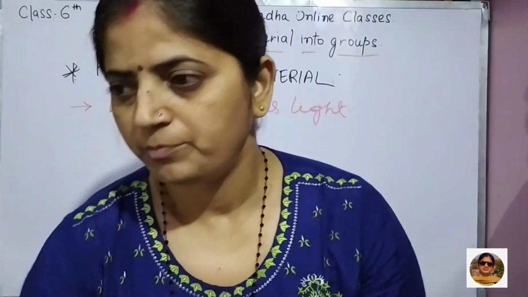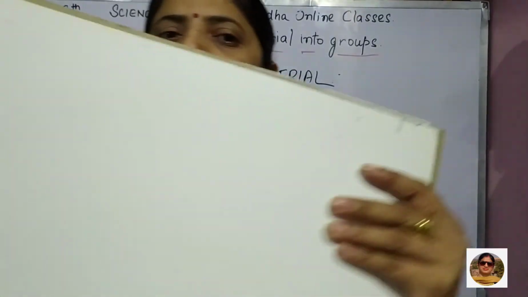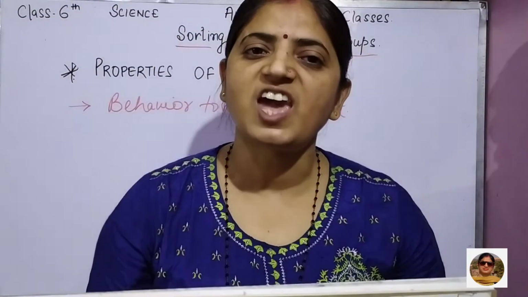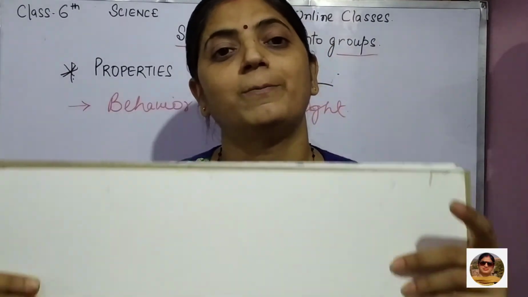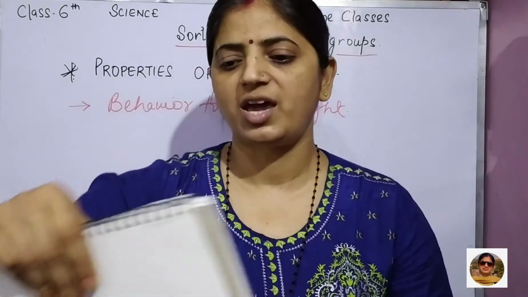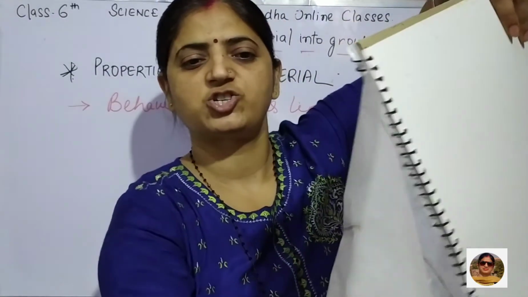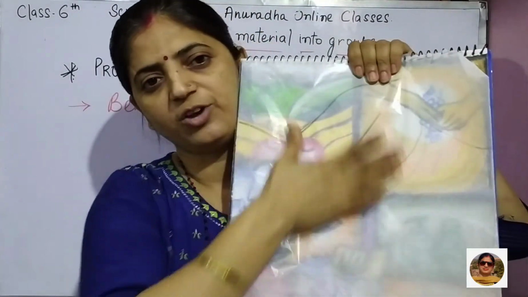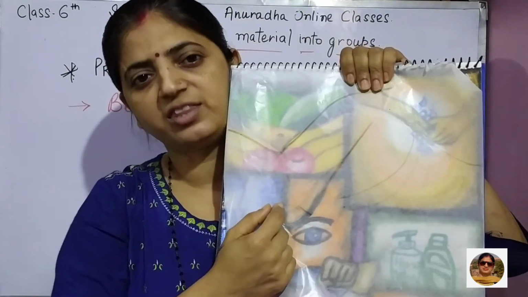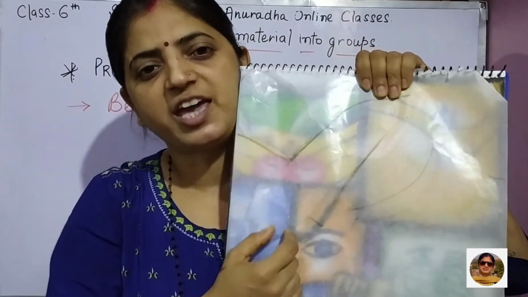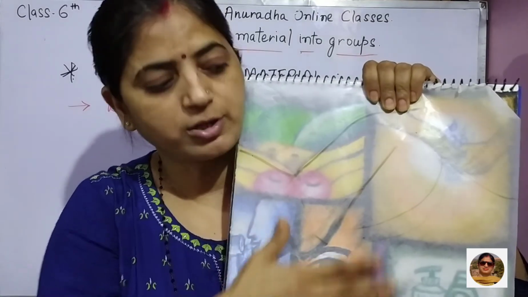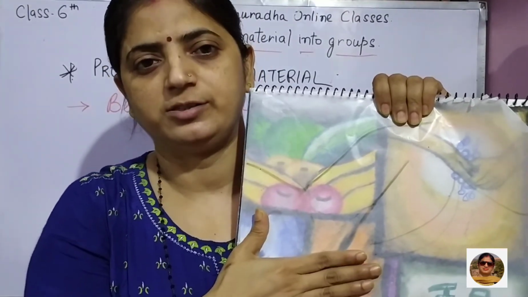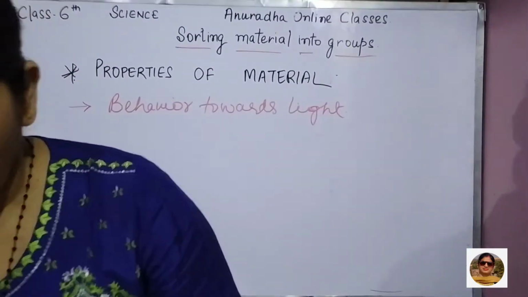But if I am having this book in front of me and you, I cannot see you. Why? Because light does not pass through this book. Okay, and if I am having this sheet, then you can see the object kept behind it through the sheet. But it is not clear. It is partial.